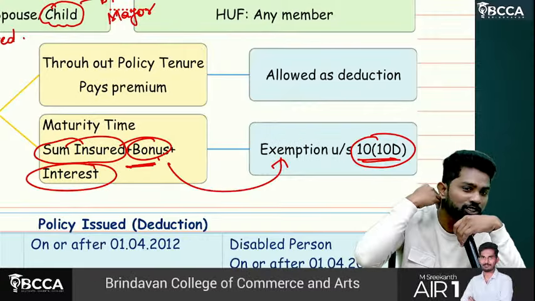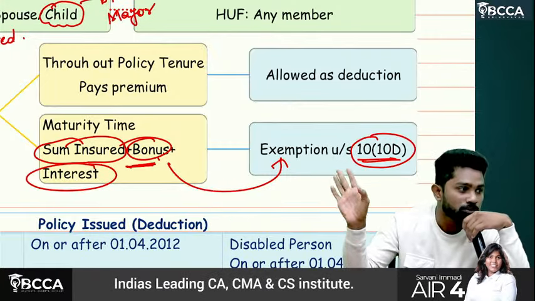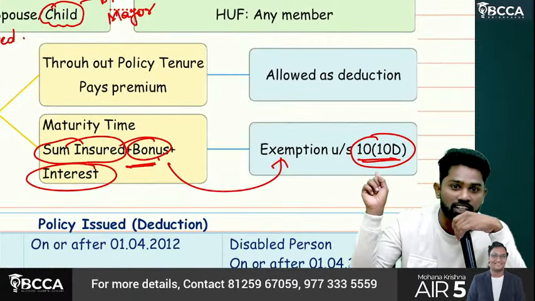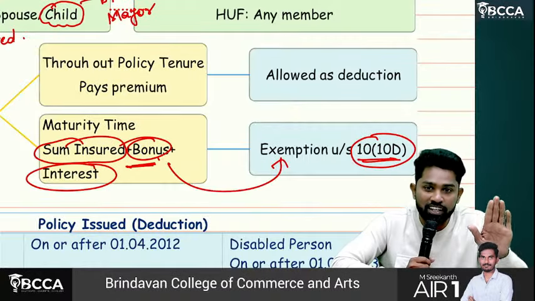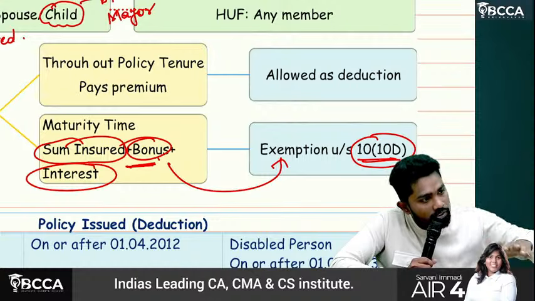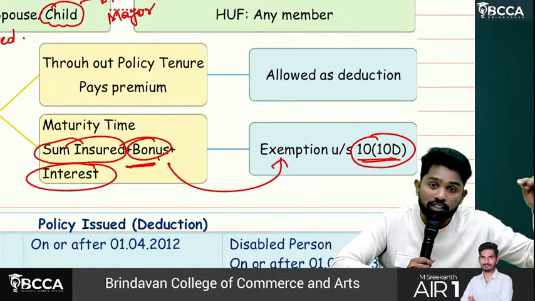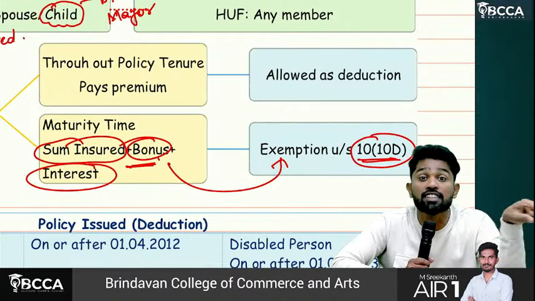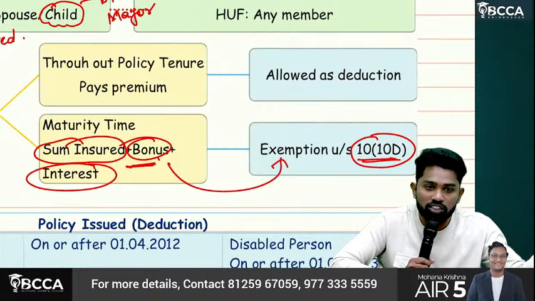Yes, you need not ask and I need not stress every time. Exemption is, that's the logic. The only exception is 10AA. Able to understand? The only exception, 10AA, is like a deduction. What you will do? Whatever benefit you get, first include it in the total income, then only claim it as a deduction, just like savings bank interest. Okay? For any other exemption, don't apply that logic.